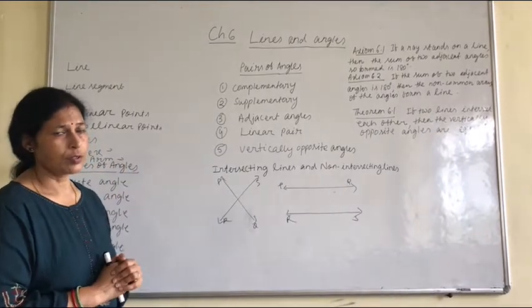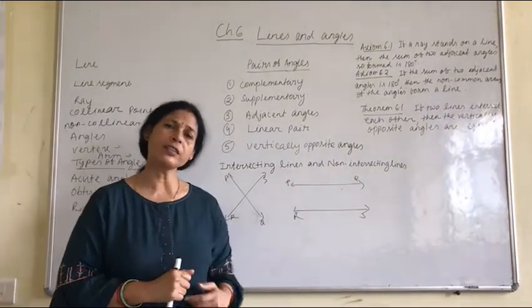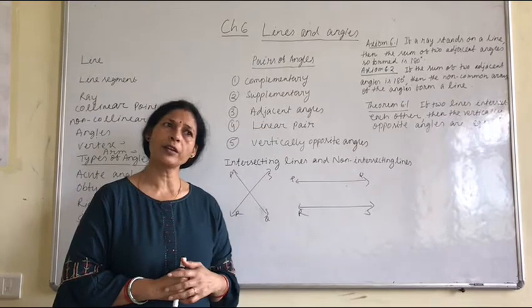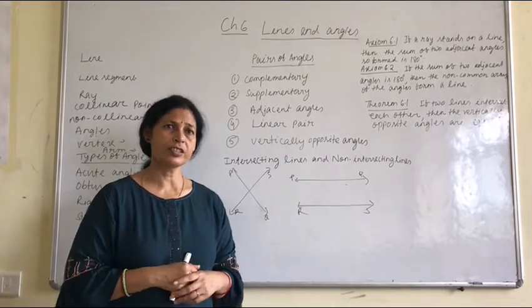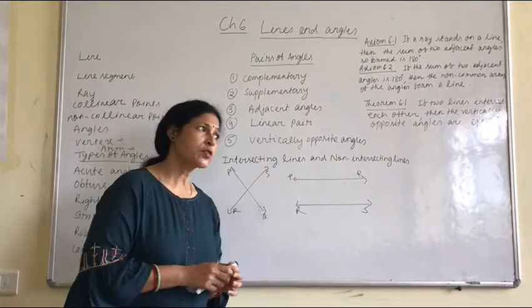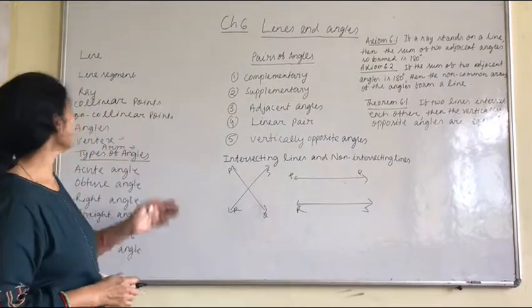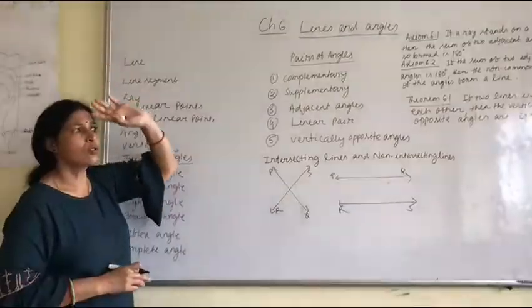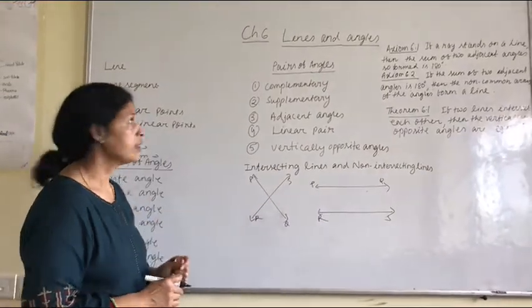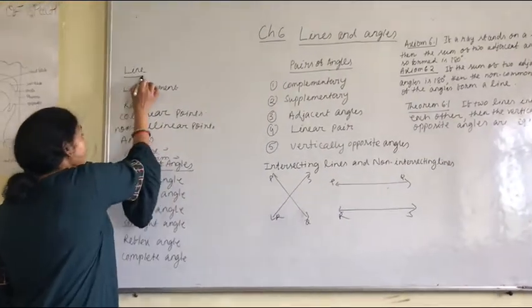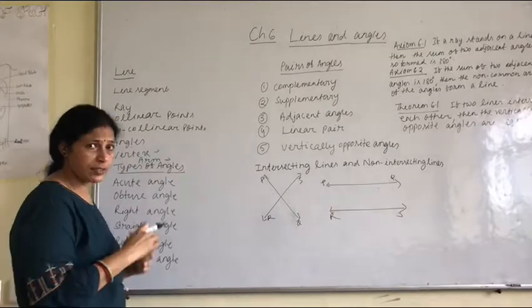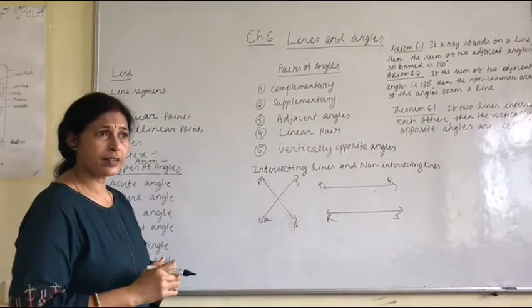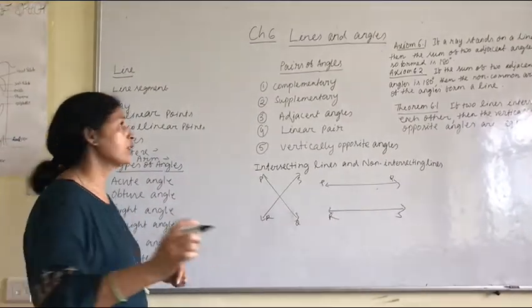Point. In Euclid's geometry in chapter 5, you also learned the point. It is a dot, and it has no breadth. After point, then line. Lines and angles, so first you need to know what a line is. A line is a collection of infinite points and it extends endlessly.